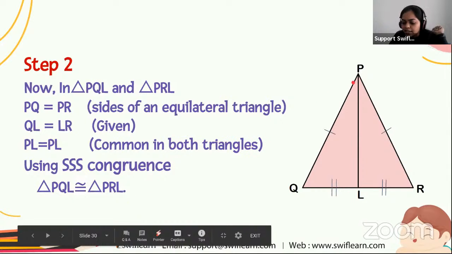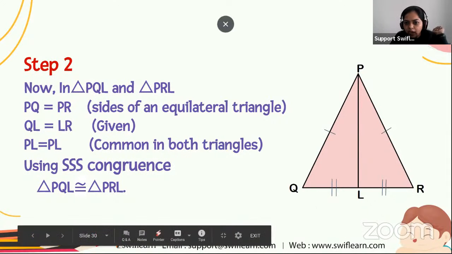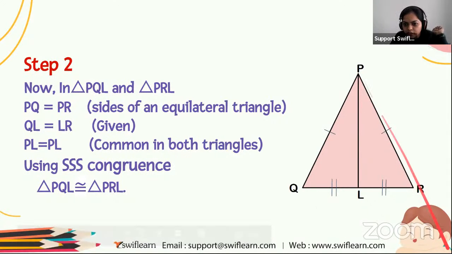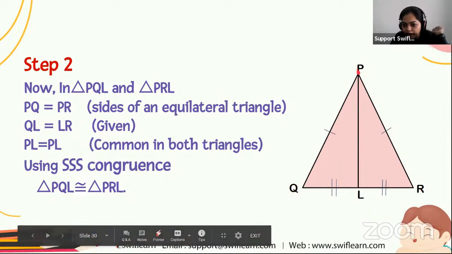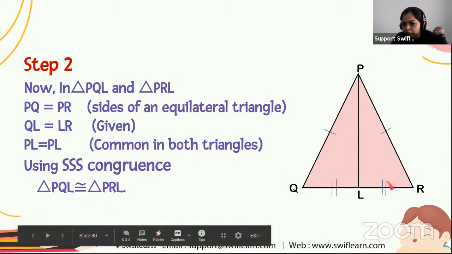In the second step, what do we have to do? We have to take triangle PQL and triangle PRL. What is given in these two triangles? PQ equals PR. The reason is the sides of an equilateral triangle are equal. So these two sides are equal. The next is QL equals LR. It is given because PL bisects the side QR into equal parts.